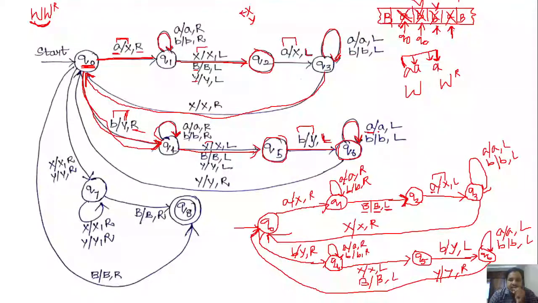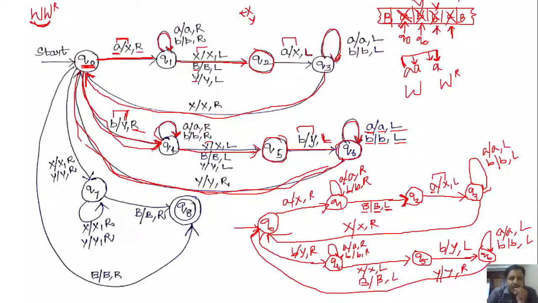If we get a, keep that a as it is and move left. If we get b, keep that b as it is and move left. In q6, if we get y, keep that y as it is and move the head towards right, and then move from state q6 to q0.